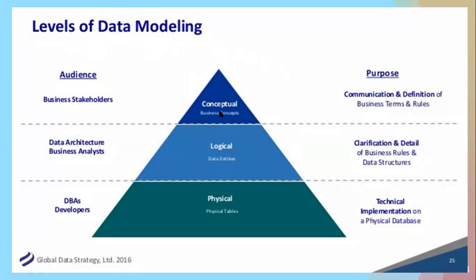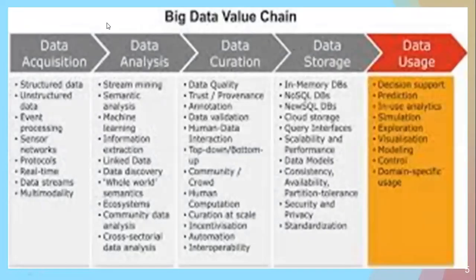How they are interrelating and interacting with each other, and who the users of all these levels of data models are: the DBA is for physical, the data architect or business analyst is for logical, and conceptual is used by the business stakeholders or end users, and their purposes we have discussed. Then we have seen the big data value chain consisting of acquisition, analysis, curation of data, storage of data, and finally the uses of that data, that's the outcome.